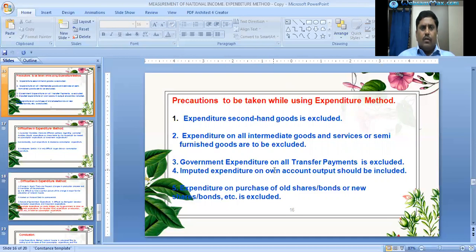They did not render any services for these payments. So we should exclude the total transfer payments of government while calculating national income in the expenditure method.